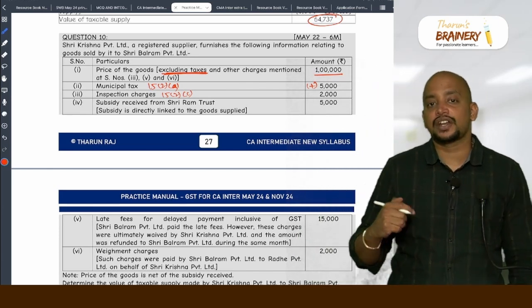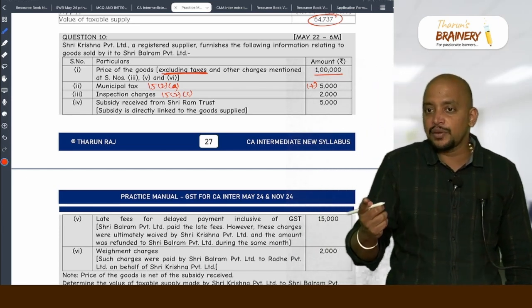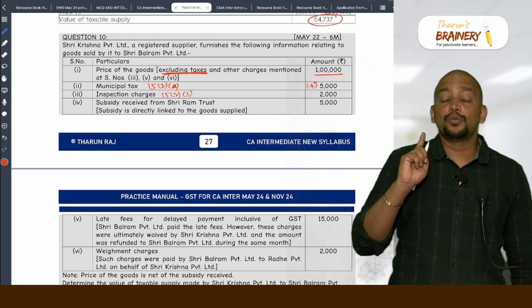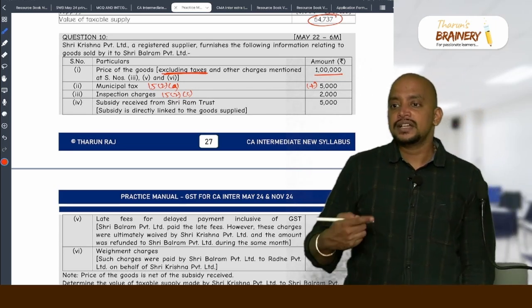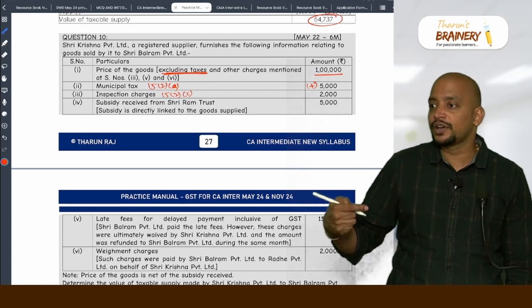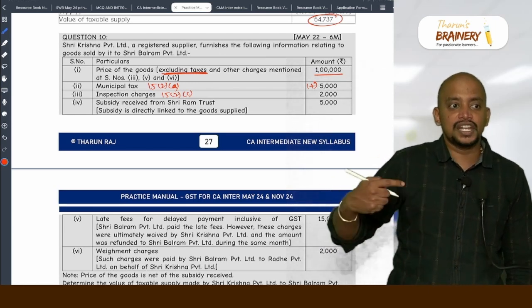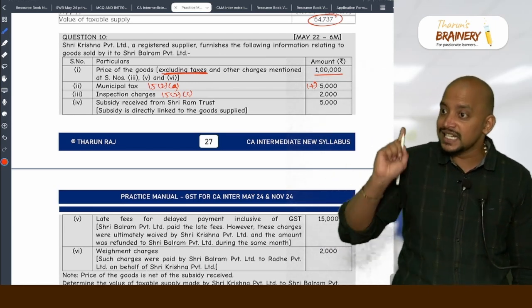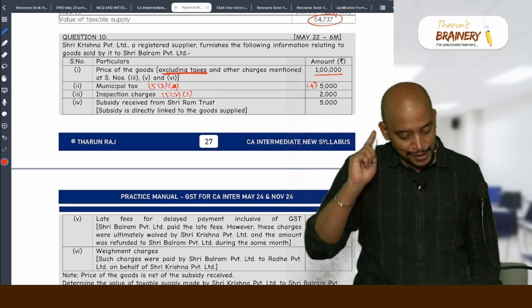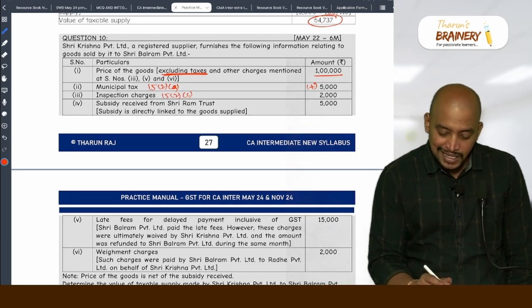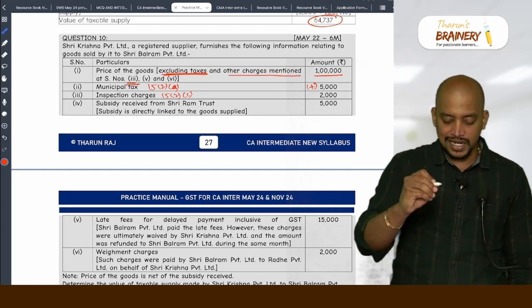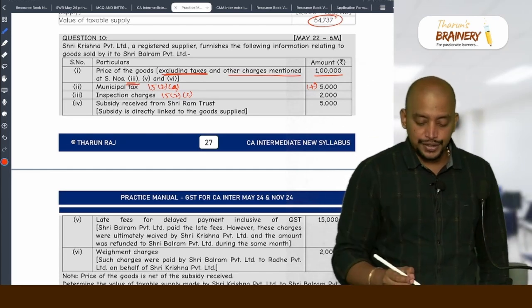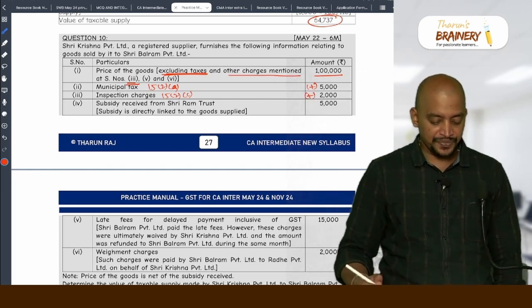When the inspection is done, I already told you, before delivery the inspection will be done, and moreover inspection is incidental, because I gave an example of cars and two-wheelers. Only after pre-delivery inspection will they hand it over. So therefore it is incidental, so it is to be included, and the given price is excluding taxes and other charges mentioned in serial number 3. So yes, serial number 3 is excluded. So therefore we need to add.